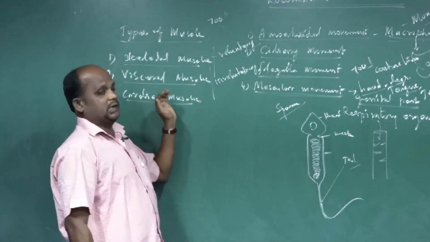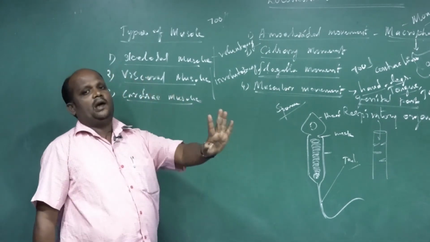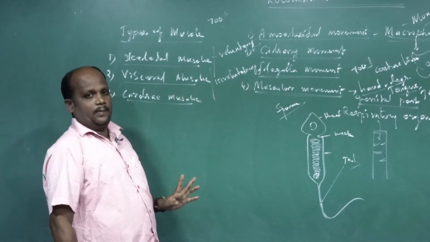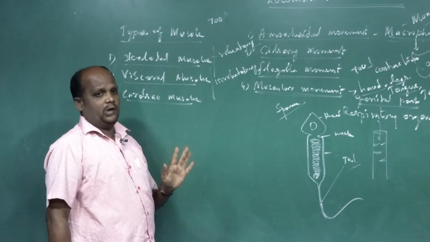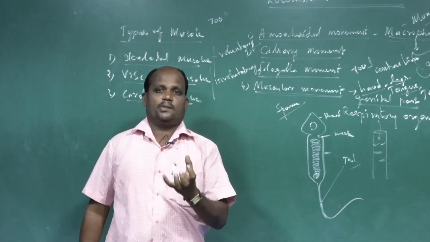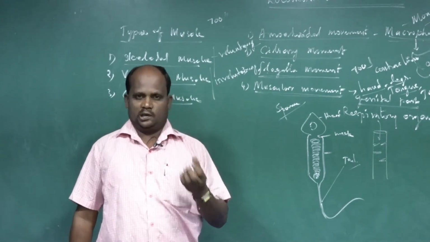The cardiac muscle is the third category. Cardiac muscle is present only in the heart structure. It has no other specific name, because that muscle is present only in the heart. The human heart is a myogenic heart, constructed by cardiac muscle.